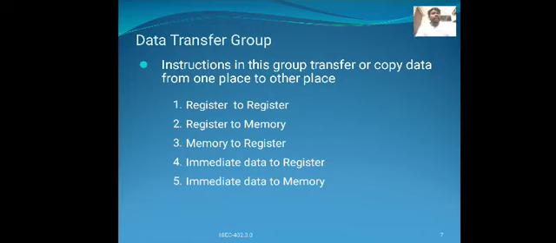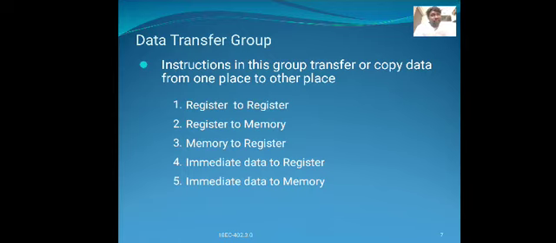The first one is the transferring of the data from register to register. The second one is register to memory. The third one is memory to register. The fourth one is immediate data to register. The fifth one is immediate data to memory. These are the data transfer group.